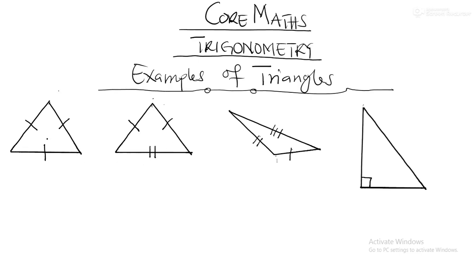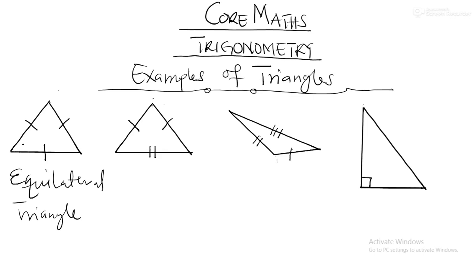Now, what's the name of this triangle? If you said equilateral, you are right. Equilateral triangle. Now, why is it an equilateral triangle?